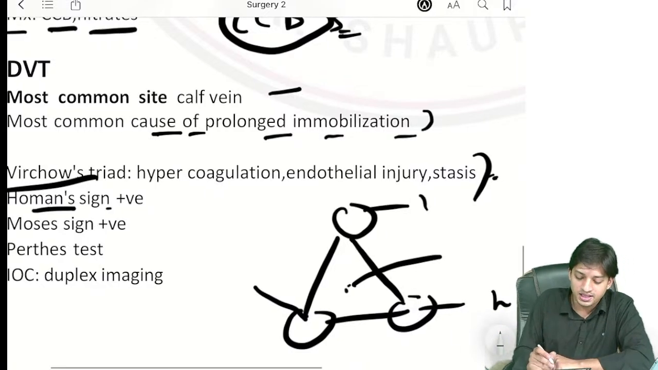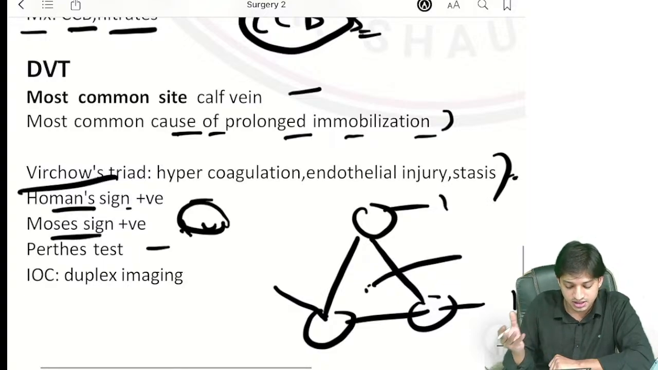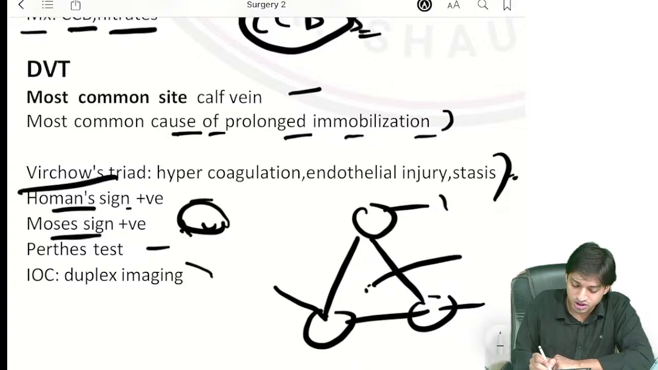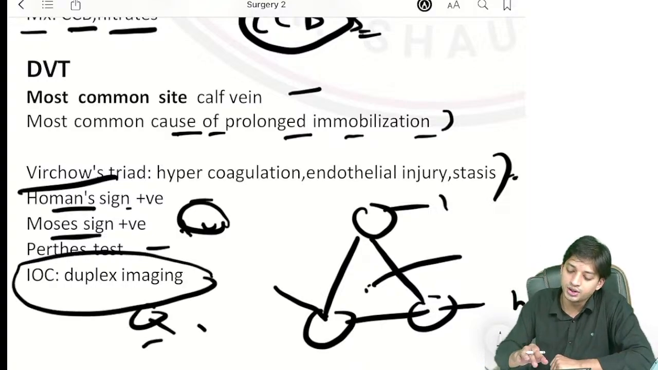Now, Homan's sign in DVT will be positive. Moses sign they will give you positive. Perthes test is also done. Now, investigation of choice, an important question point for DVT they have given you, is duplex imaging.